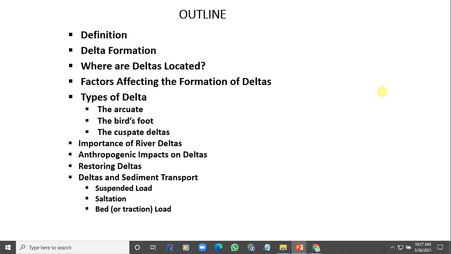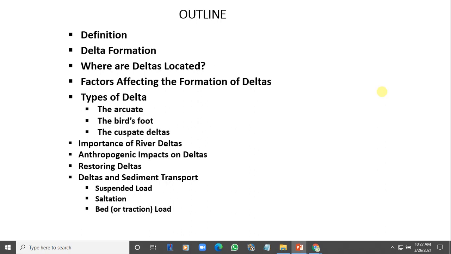The hand fan, the normal hand fan that we use, like the form of a leaf, but a broader leaf. Now, the wider portion of the fan is facing the water. Relatively coarse sediments are formed at this type of delta. Most importantly, the shape is like that of the hand fan.